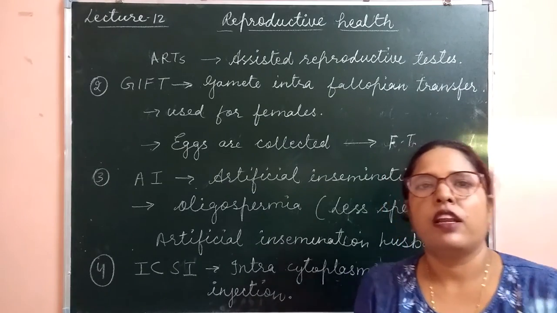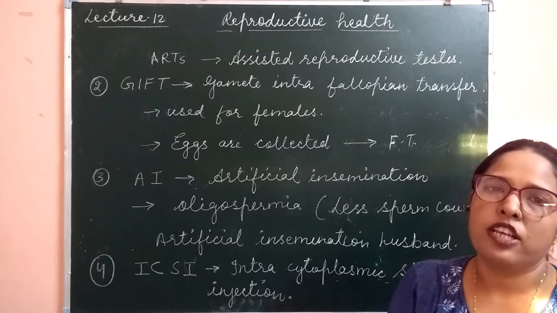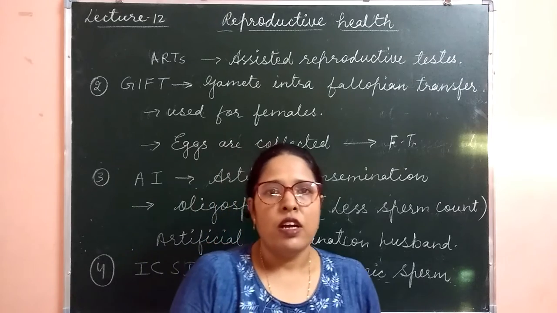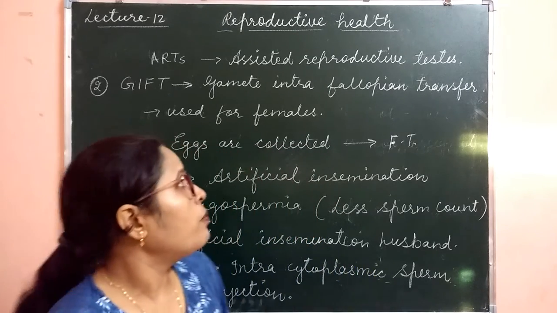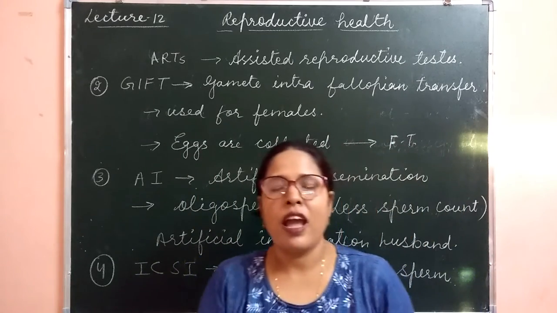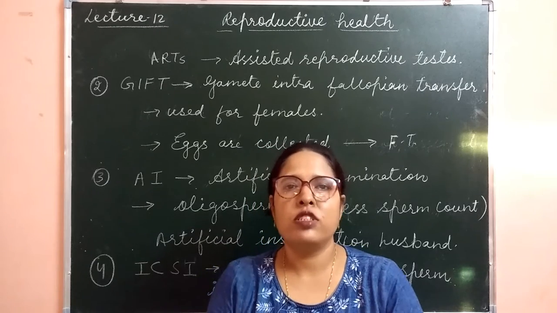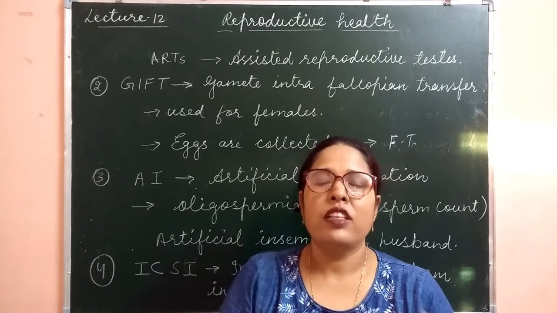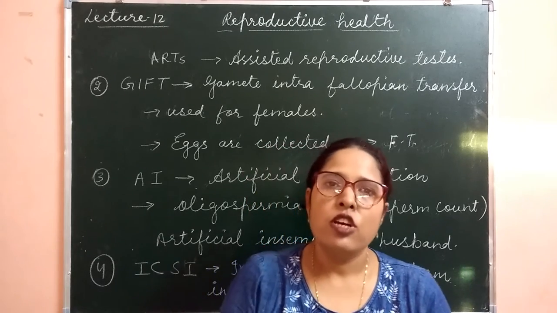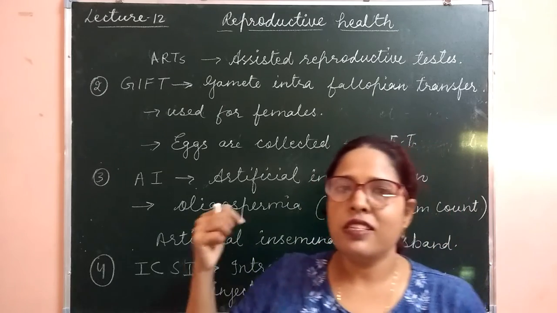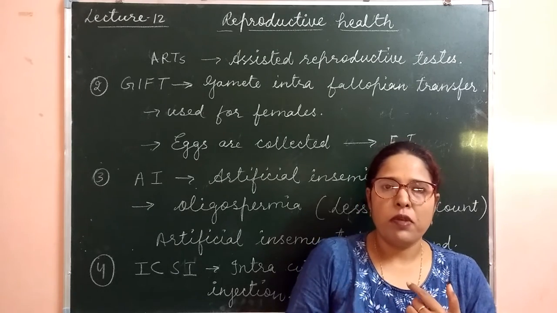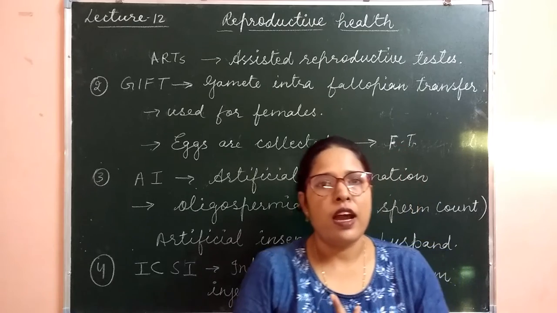So after that the fertilization is going to take place and the rest of the development takes place in the female body. So these are some important techniques of ARTs, that is assisted reproductive technologies. Now these are used for those couples which are not having children or which cannot produce children after having unprotected sexual contact for a long period of time. Clear? So for those infertile couples, these techniques are used to produce children. Clear? So 4 techniques are there: test tube babies, GIFT, AI and ICSI.